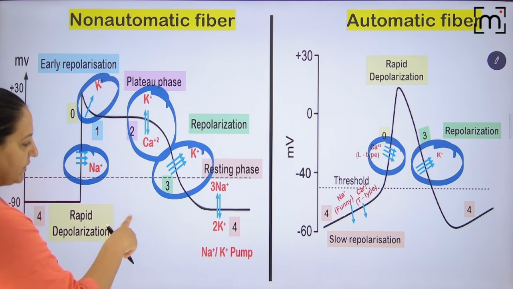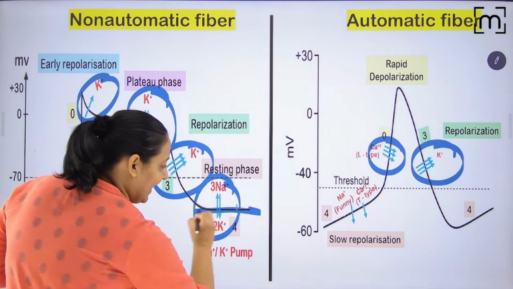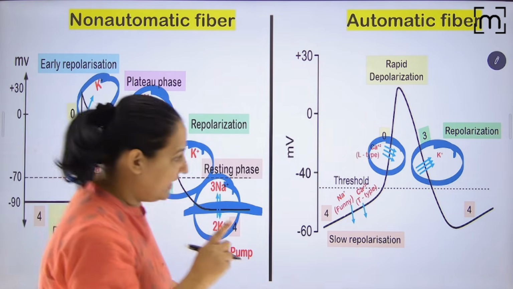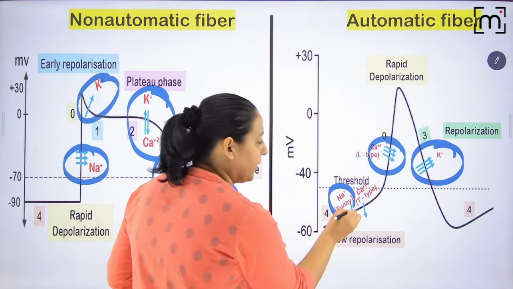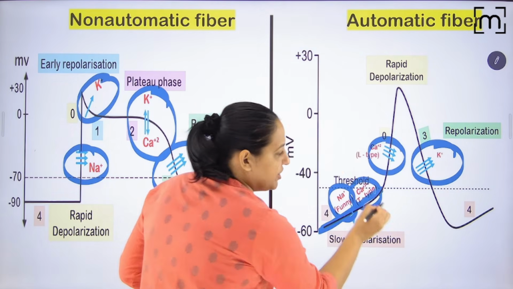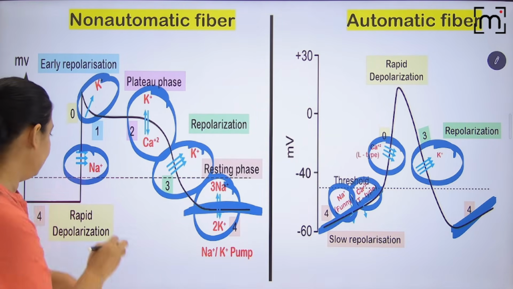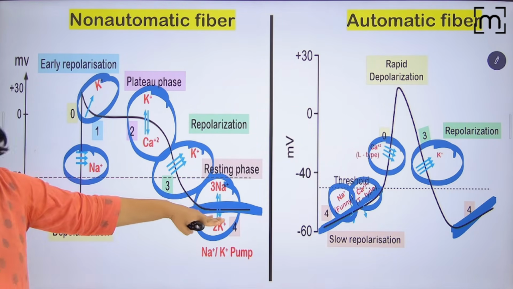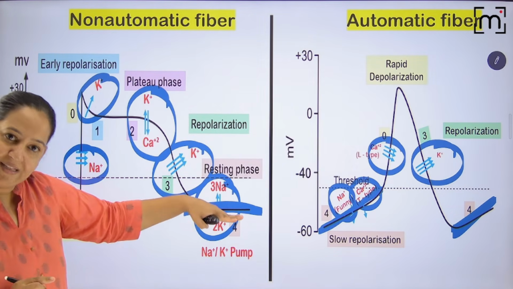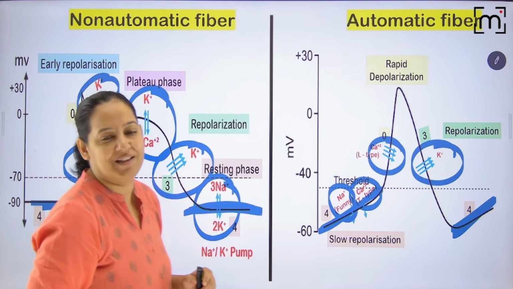Appreciate phase 4. Here phase 4 means the sodium potassium pump, which is maintaining the RMP. Appreciate the straight line. Here in phase 4, funny sodium and T-type calcium are decaying the RMP. Appreciate the decay. It's not a straight line, it's an upstroke. So this straight line is maintenance of RMP and this upstroke is decaying of RMP in phase 4.